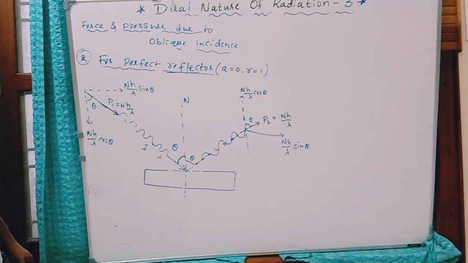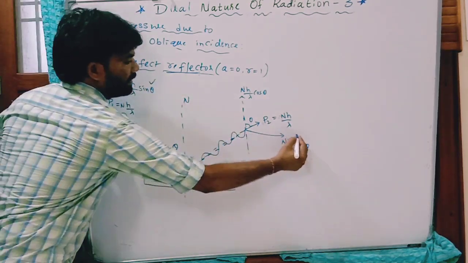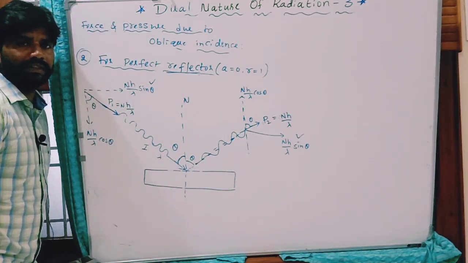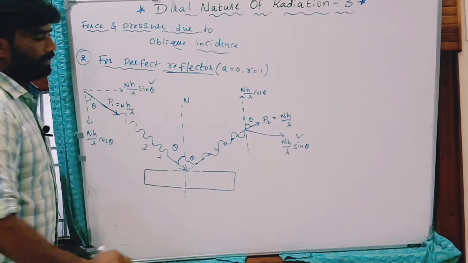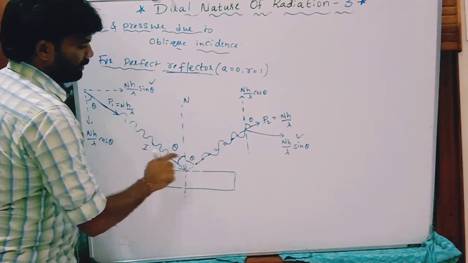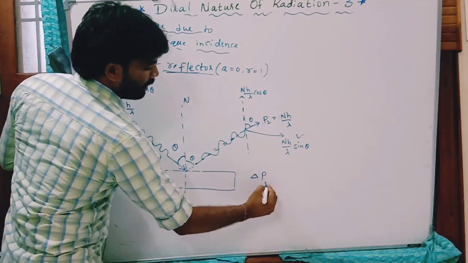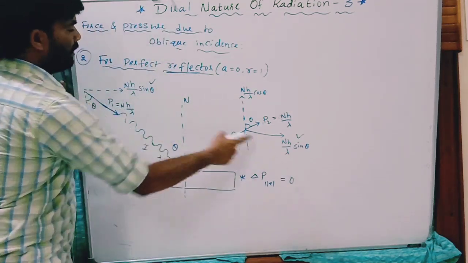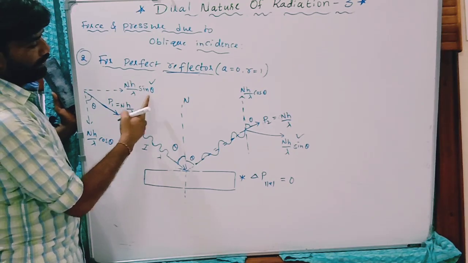You can see along this direction parallel to this surface, these are same in magnitude as well as same in direction. Same direction, same magnitude. So the change in momentum of photons parallel to this surface is 0. No change in momentum. You can look at these two components clearly. Observe these two.